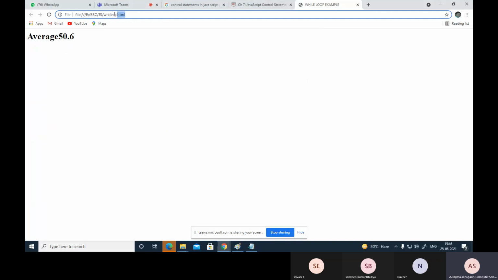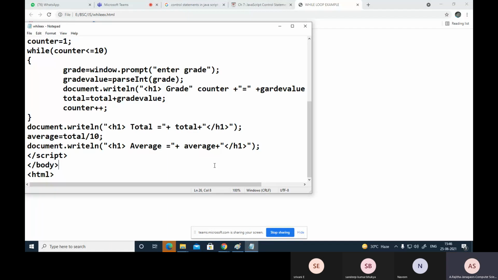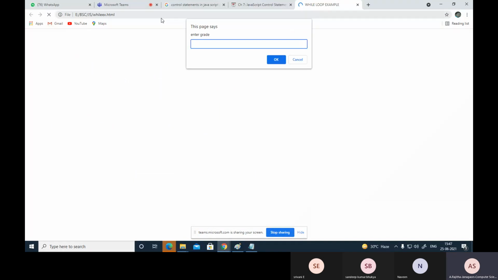Here double-clicking is also enough. Once again it refreshes. Some error is there. Here there is an error. The plus is missing there. Grade 1 equal to this. Now here plus. Now enter this.